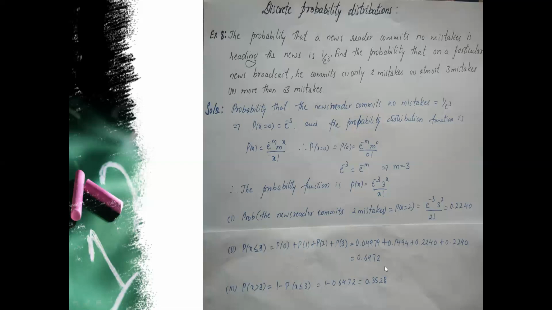The next question asked is the probability that more than 3 mistakes are committed. More than 3 means it is the probability that x is greater than 3. So it is 1 minus the probability that x is less than or equal to 3. Less than or equal to 3 we have already calculated. Substitute it: 1 minus 0.6472, we get 0.3528.